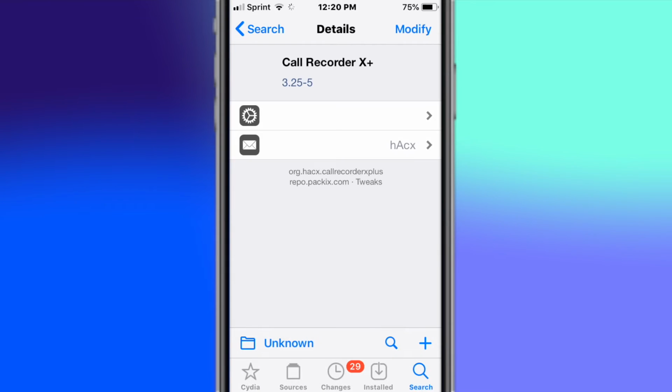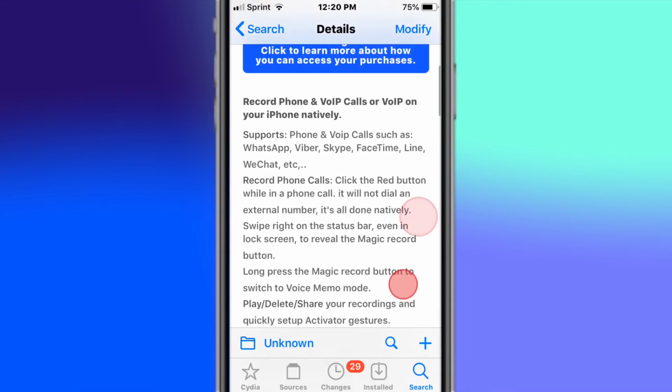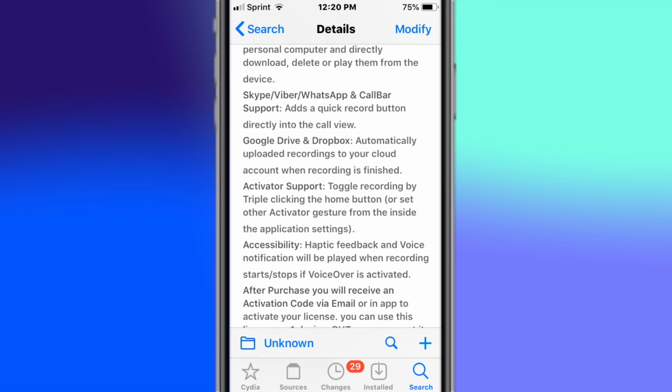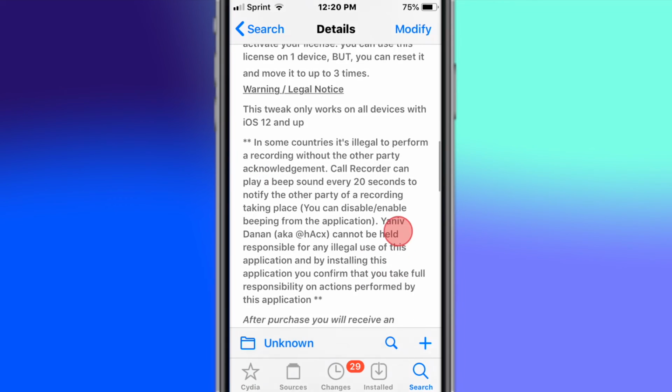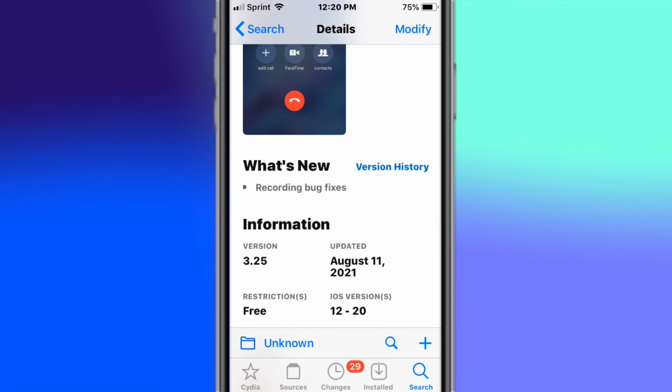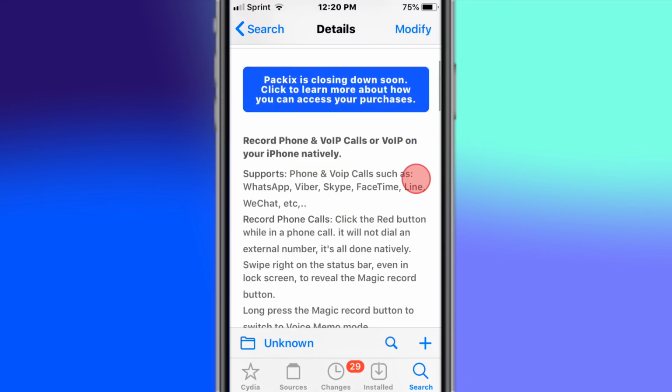We have a Call Recorder S Plus, same deal, guys. You're agreeing to terms of service by downloading this, and showing this video for educational purposes only for the whole video. And yeah, make sure you guys read the warning, legal notice before you download, and all that good stuff. Allows you to obviously record your calls.